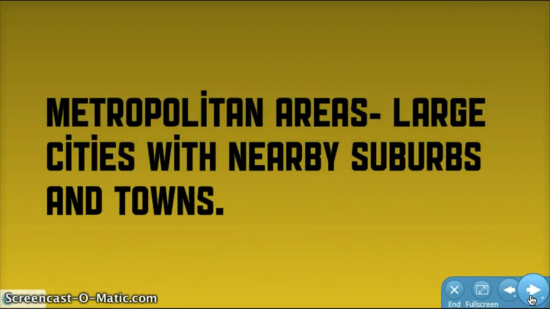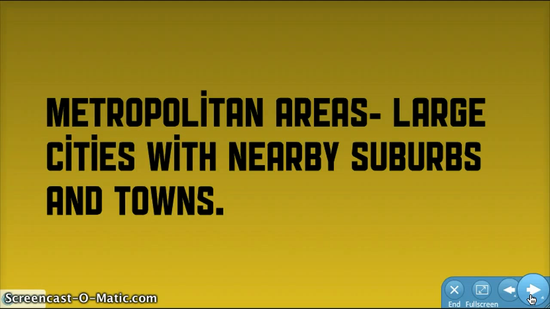There are also many metropolitan areas in the South. A metropolitan area is a large city with nearby suburbs and towns that surround that city. There's some great examples of metropolitan areas in the South, such as Atlanta, Miami, Tampa, Fort Worth, and Dallas, Texas.